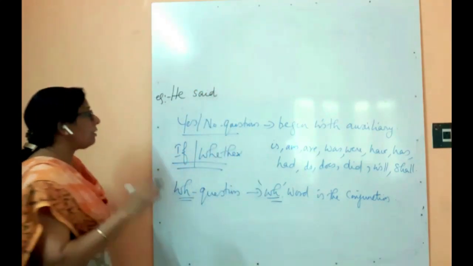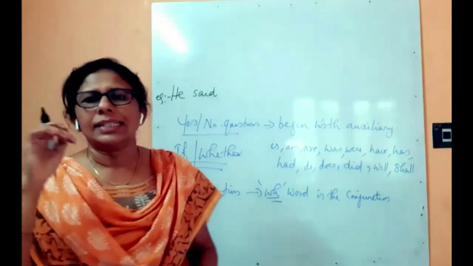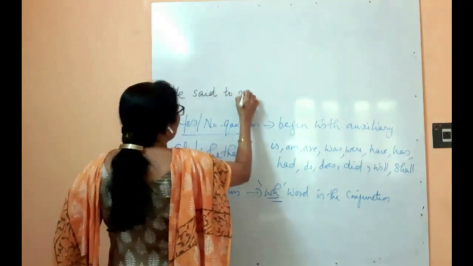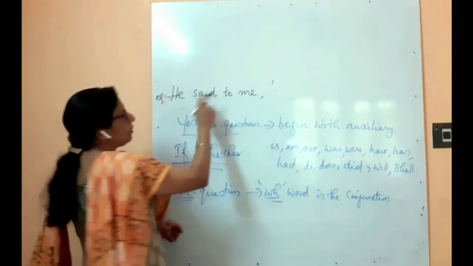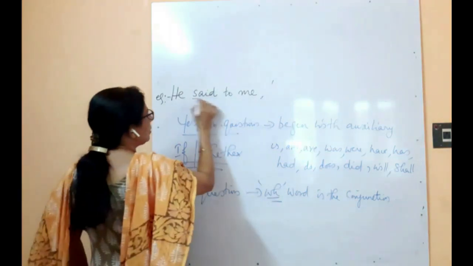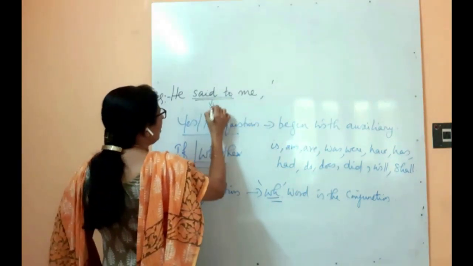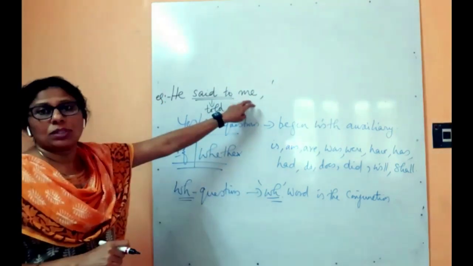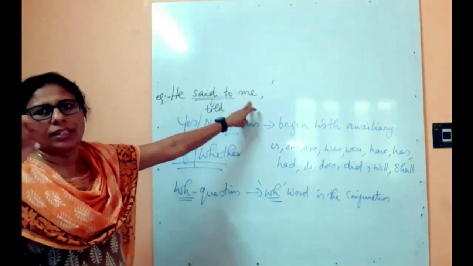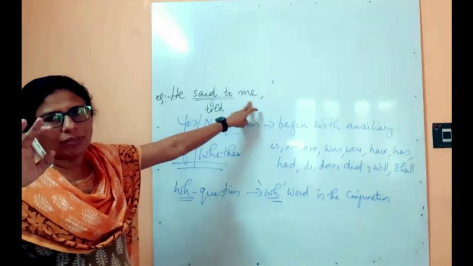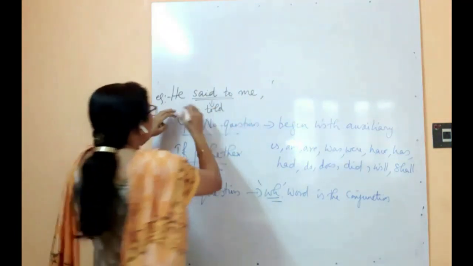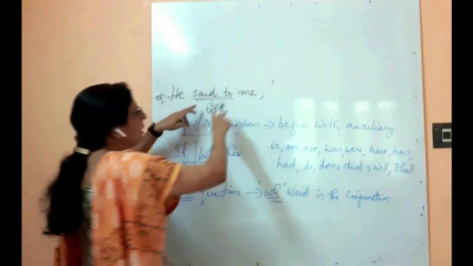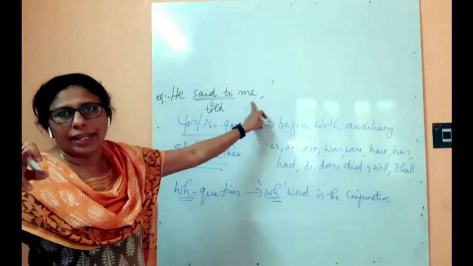And another thing, if "said to" is given, like "he said to me", then when you convert this to indirect speech, don't use the same "said to". "Said to" will be converted to "told". If an indirect object is there, normally "she said", "he said", "Anu said", "Ram said" only will be there. And here you can see, this is the subject, this is the reporting verb, and this one is said to whom? Me. The indirect object is there.